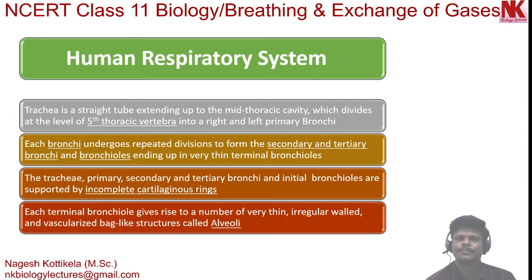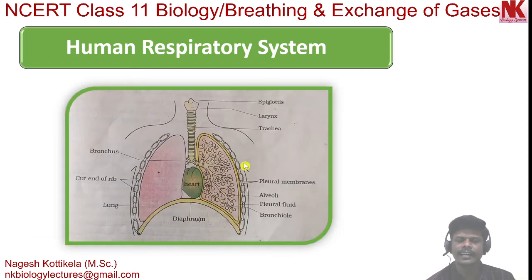Moving to the next, each bronchi undergoes repeated divisions to form secondary and tertiary bronchi, which further divide into bronchioles, ending up in very thin terminal bronchioles. You can see here in the diagram, this is primary bronchi.